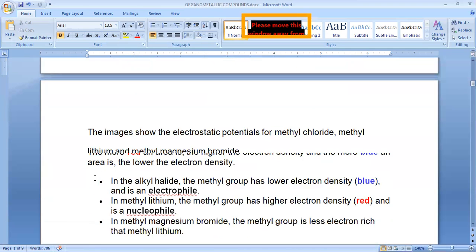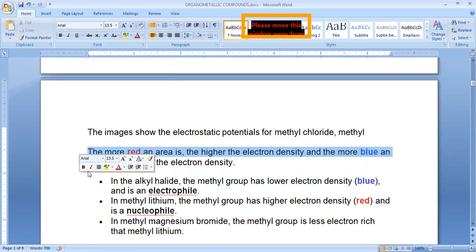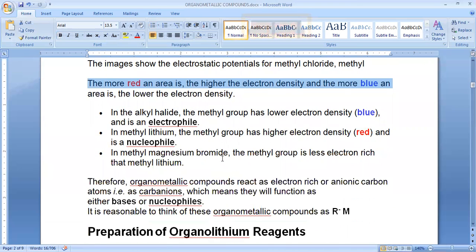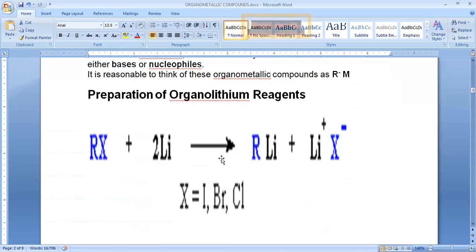And next, see. Okay, this image shows the electrostatic potentials of methyl chloride, methyl lithium and Grignard reagents, all those things. Okay, next, preparation. So how can we prepare these organometallic compounds? So here I'm showing a common method which is used to prepare alkyl lithium as well as Grignard reagent.